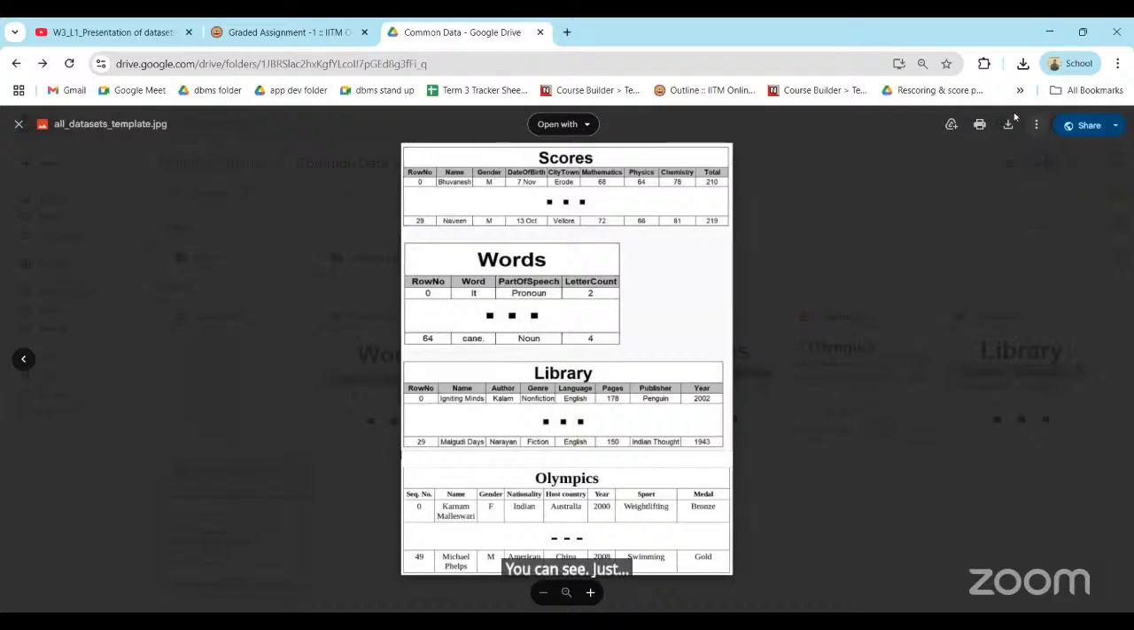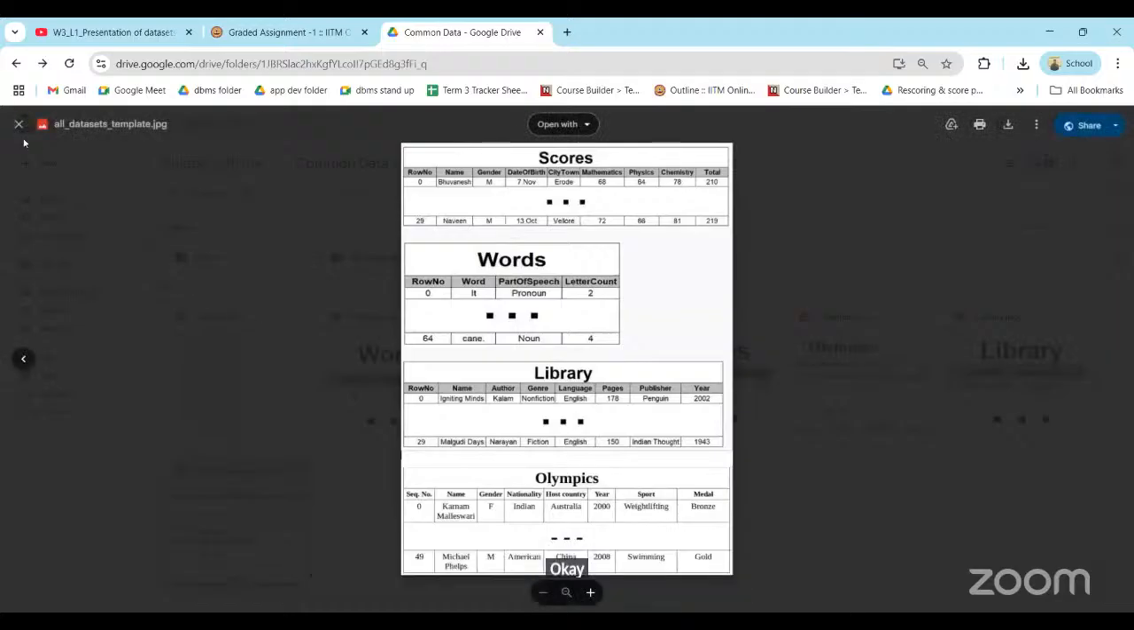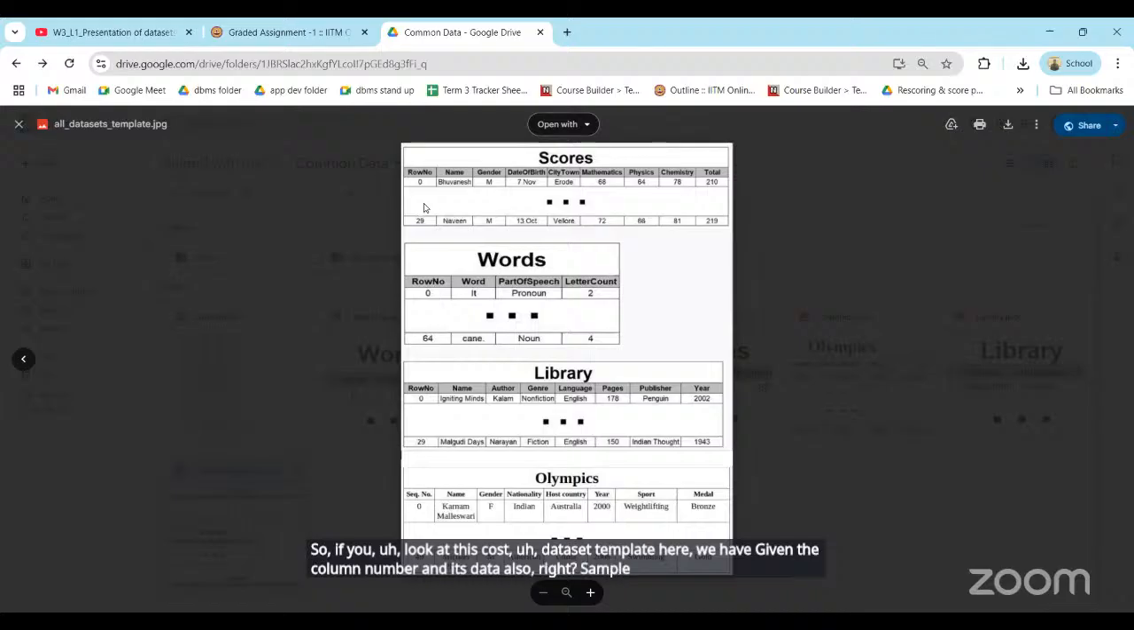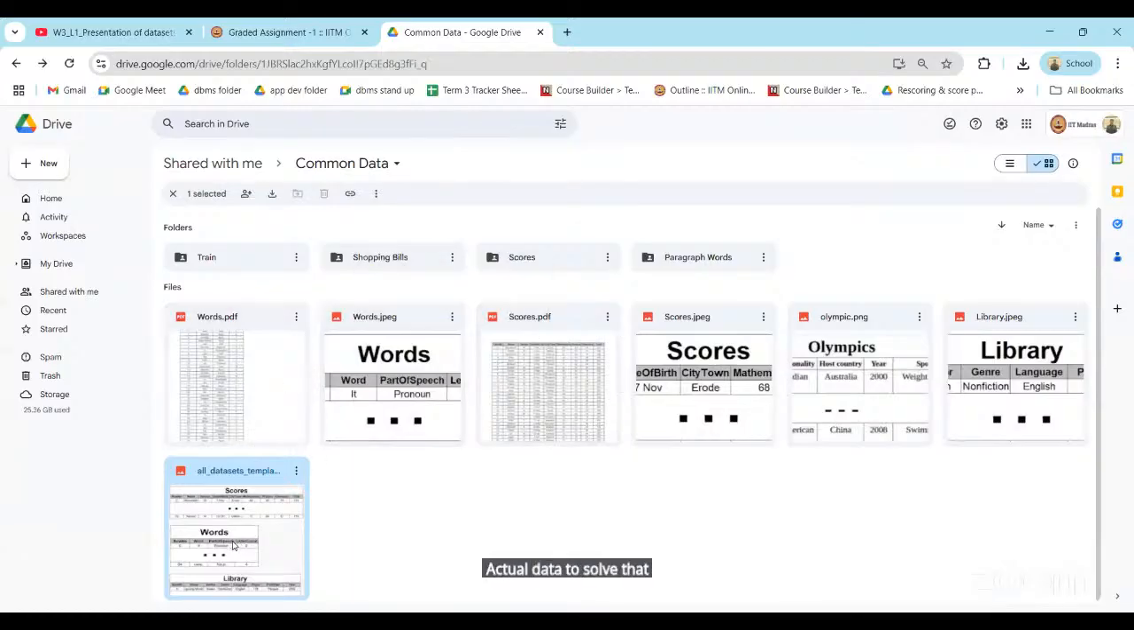Can I just ask a question, sir? Wait, let me complete. In the exam, this data set template will be given and all the questions will be based on this particular template only. If you look at this course data set template, we have given the column number and its data also, like sample data, row number, name. So from this also you can solve this particular question. You don't require actual data to solve that question. Just the template is required.